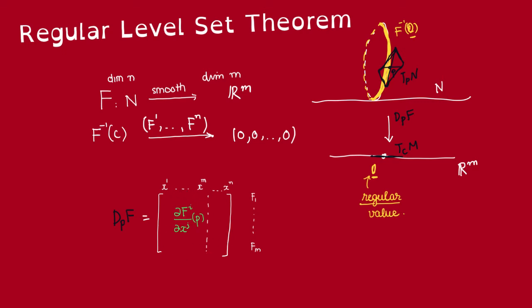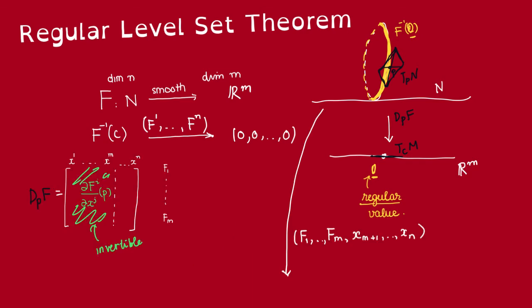So it must contain an invertible m by m submatrix. By reordering the x_i, we can assume that it's this part that is invertible. Now the key idea is that we can replace x_1 through x_m with f_1 through f_m and get a different coordinate chart on N.